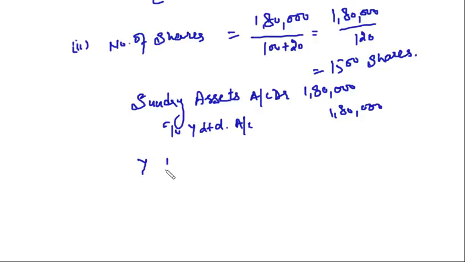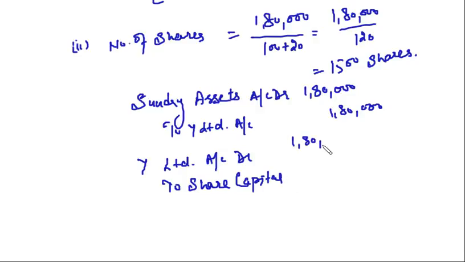Now what you are going to do is Y Limited account debit to share capital because you are issuing the shares to the vendor. What is the amount for the vendor? 1,80,000. Now how much are you going to transfer to share capital?